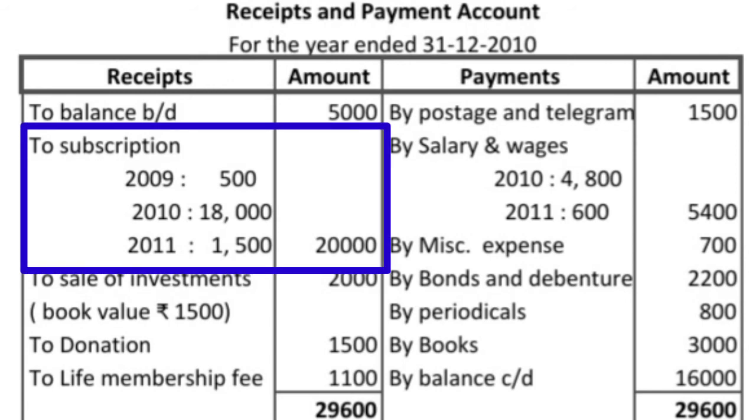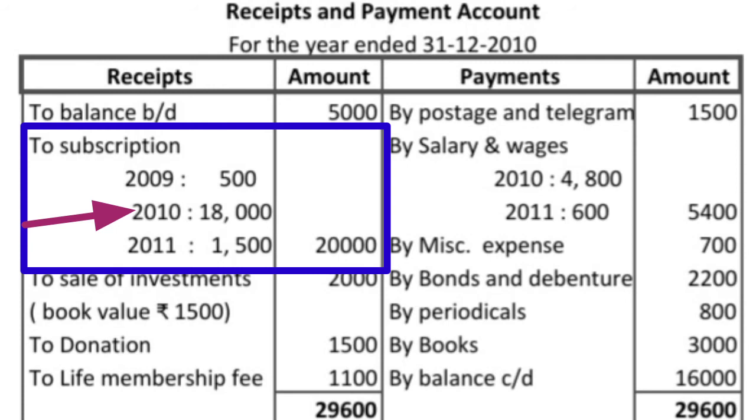We are preparing the income and expenditure account for the year 2010. So only the income and expenditure related to 2010 will come into the income and expenditure account. In the receipt and payment account, subscription for 2009 rupees 500, 2010 rupees 18,000, and 2011 rupees 1,500 are given.